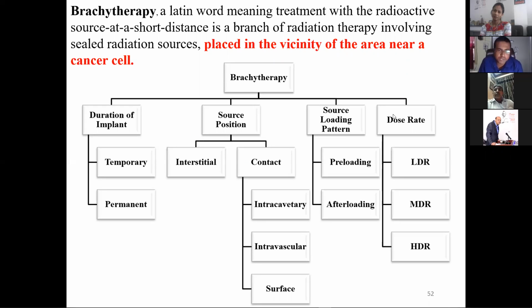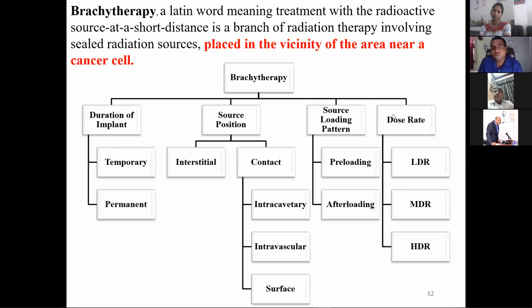Suppose in the case of prostate cancer, it can be a permanent source, permanently placed, or if it is another type like cervix cancer, it can be temporary. And source position: either it is interstitial or it is a contact. Like cervix cancer, it can be intracavitary, or intravascular, or if it's surface cancer, meaning skin cancer, then it can be surface itself. And source loading: is preloading used or afterloading used.